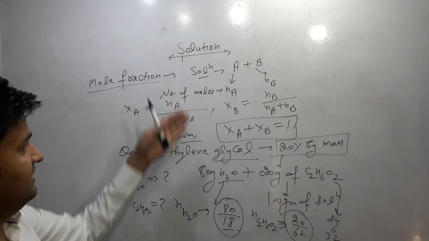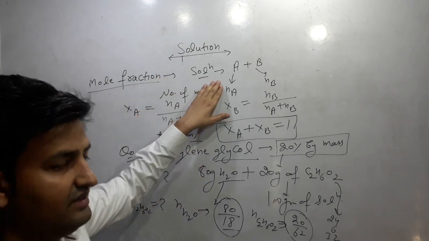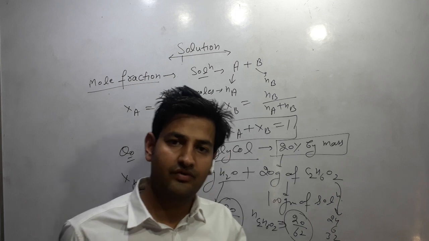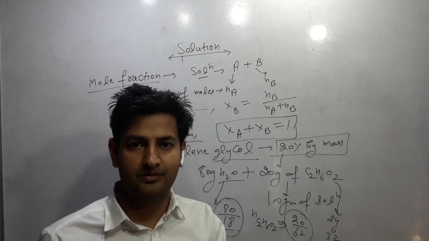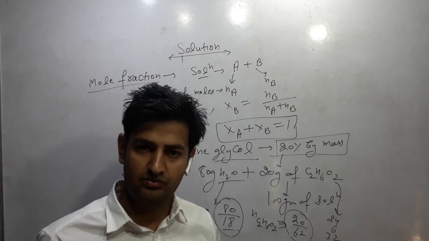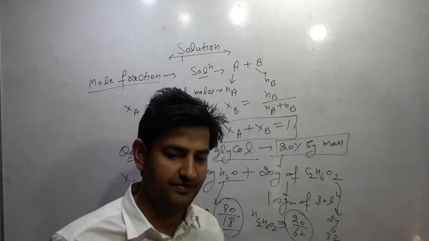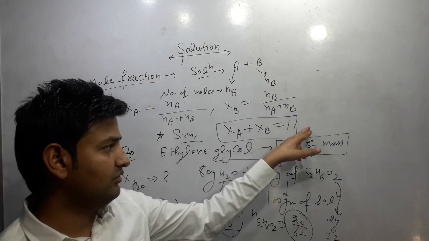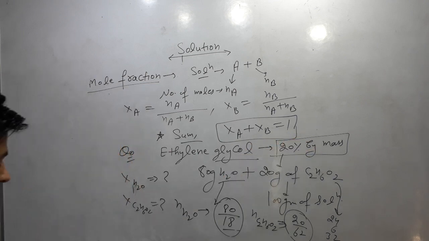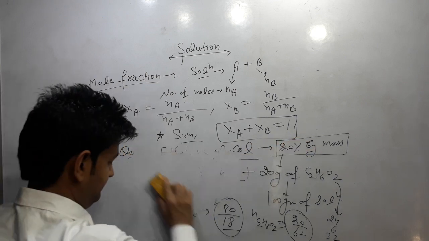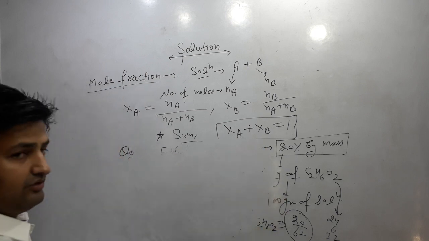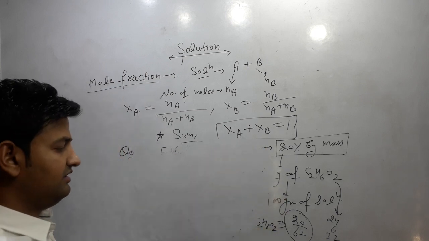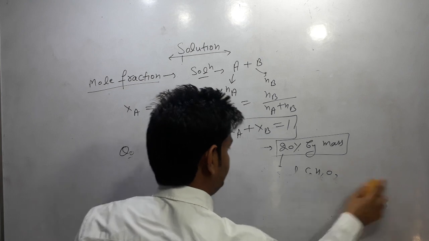That is the concept of mole fraction. Mole fraction is simply the ratio of number of moles of that component by total number of moles present in the solution. And sum of the mole fraction of all the components in a solution is equal to 1. Next point is, in case of unit, mole fraction is a unitless quantity.